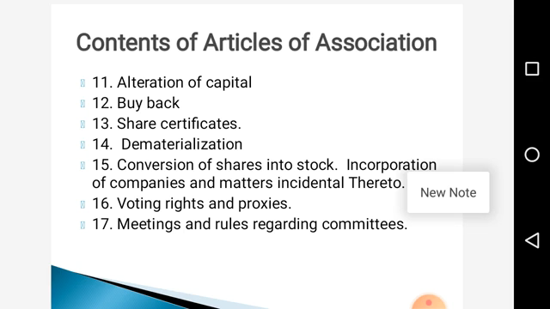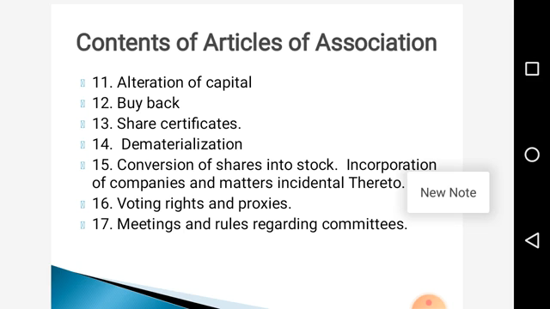Then share certificate, how the share certificates will be issued, in a material form or a dematerialized form. Dematerialized form means electronic form. Next one is conversion of shares into stocks. Incorporation of a company and matters incidental thereto.